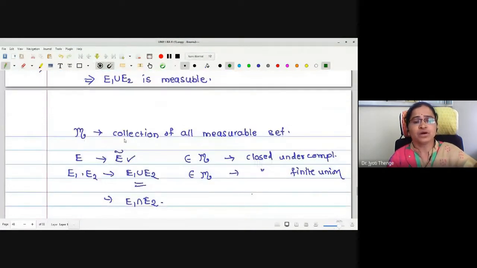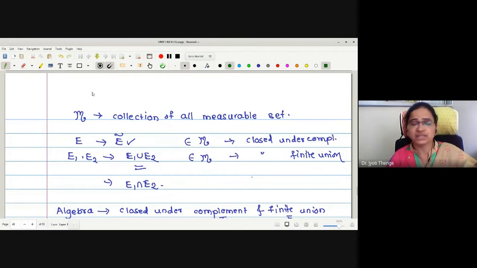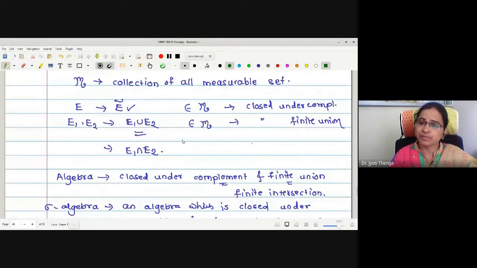Okay. But if I denote the collection of all measurable sets by this curly M symbol, and this set is under consideration, we have proved two lemmas: if E is measurable, its complement is measurable, therefore this complement belongs to curly M. If two sets are measurable, their union is also measurable, therefore the union belongs to curly M. Therefore it means that the collection curly M of all measurable sets is closed under complementation and is also closed under finite union as well.